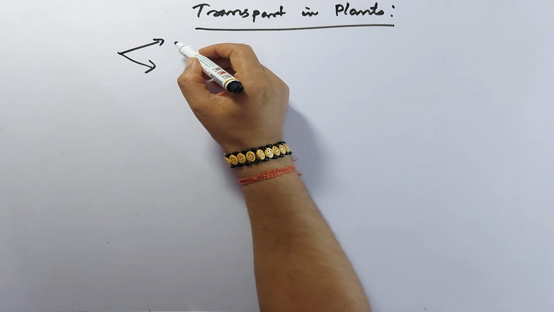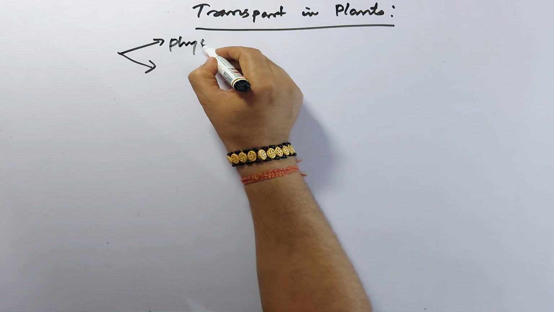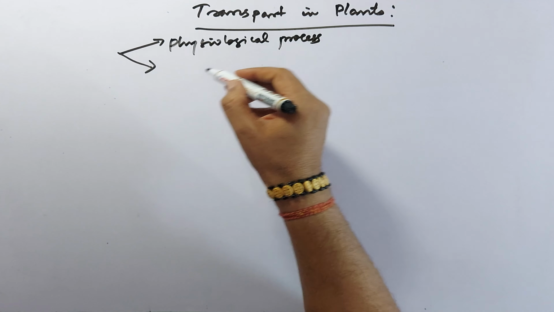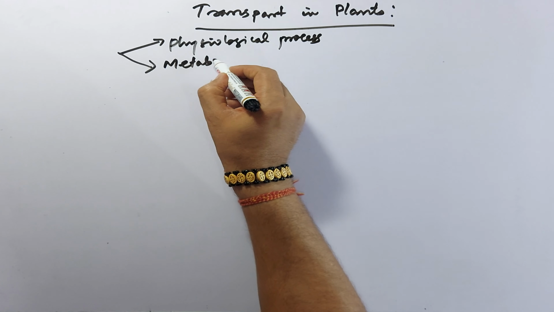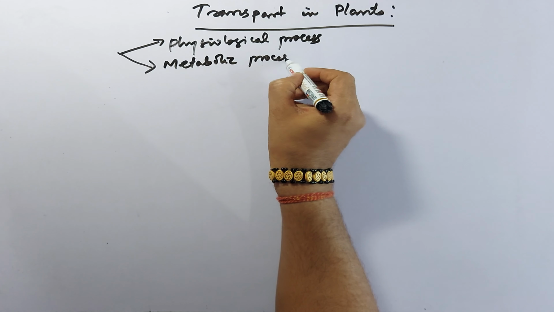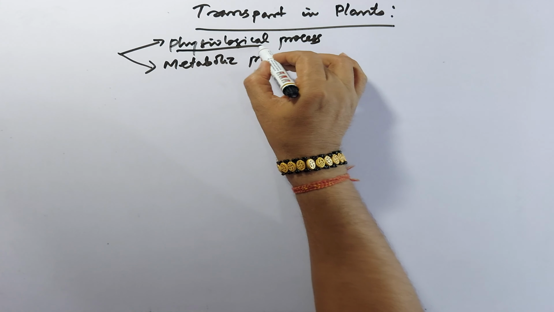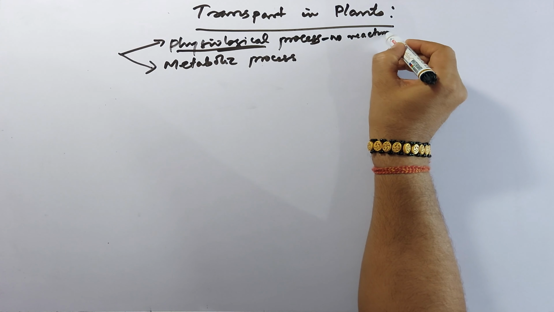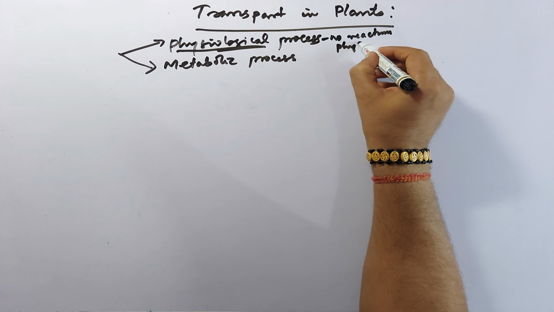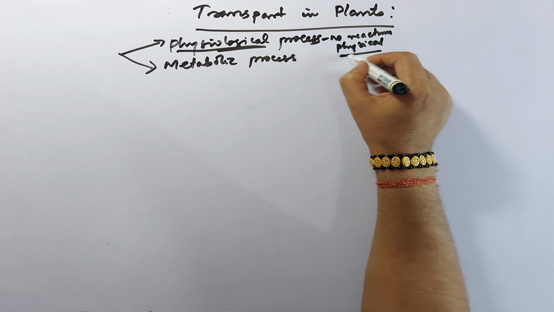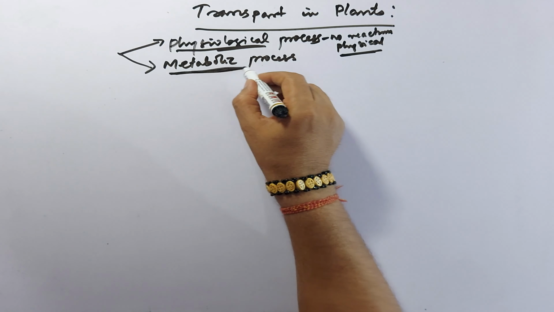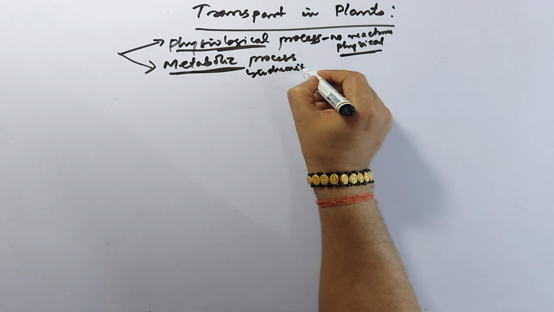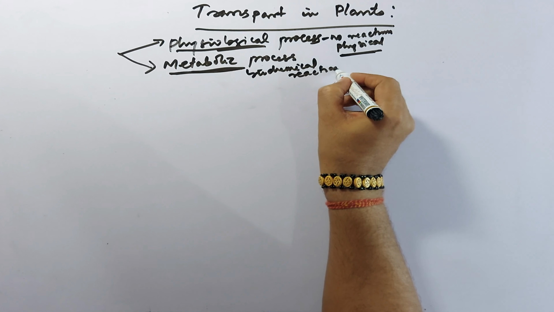physiological process and what is the metabolic process. In a physiological process, basically no reactions take place, only physical processes are involved, but metabolic processes involve biochemical, chemical reactions.